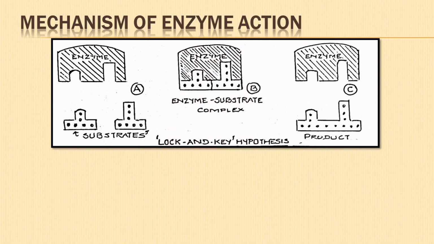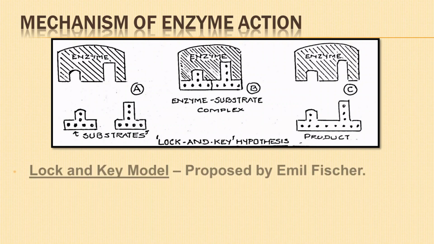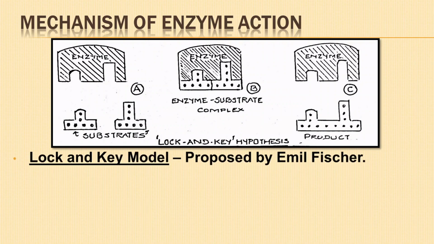Next, let us understand the mechanism of enzyme action. Two different models have been proposed to explain the mechanism of enzyme action. They are lock and key model and induced fit model.